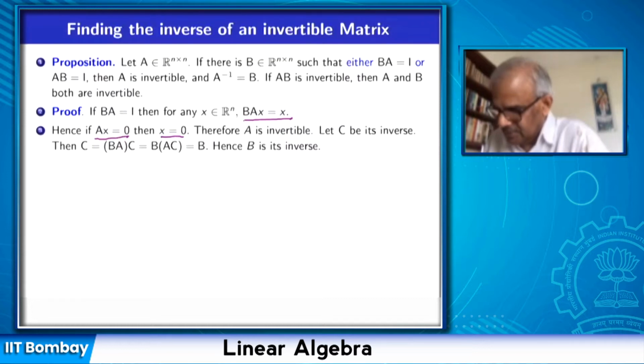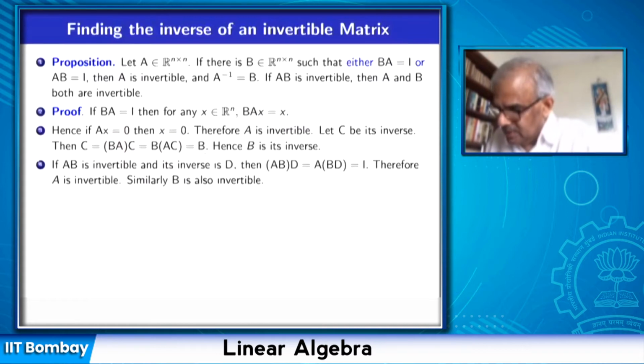And suppose C is its inverse. Then BA is identity. So C is equal to BA times C, and that is equal to B times AC. And C is the inverse of A, so AC is identity, and therefore BAC is equal to B. And therefore the inverse of A is actually this matrix B. Okay. So hence B is the inverse. And by a similar technique, we can prove the other criteria.